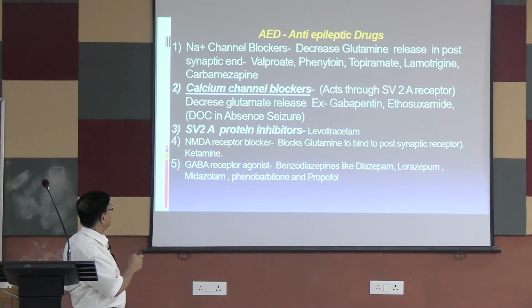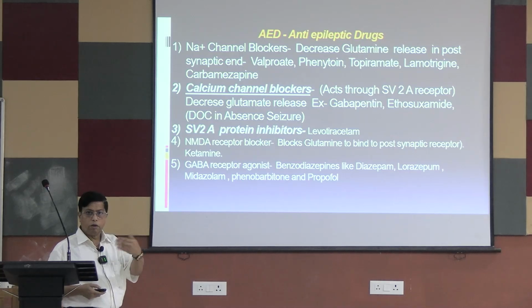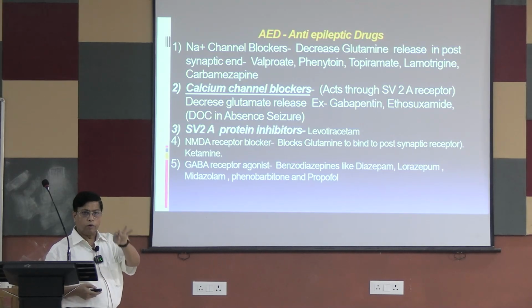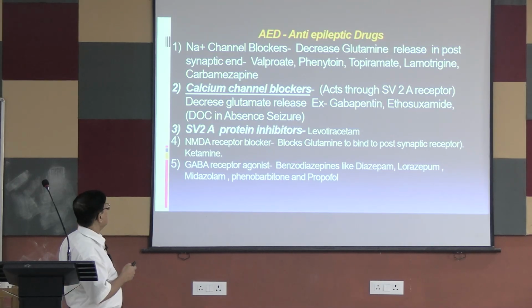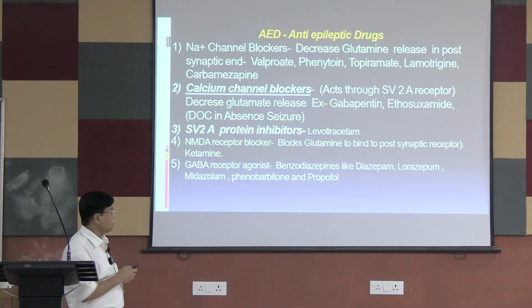So sodium channel blockers ultimately decrease the glutamate release. If the glutamate release is decreased, naturally it will be inhibited, so that epileptic focus will be inhibited. Examples are valproate, sodium valproate, you know, phenytoin, topiramate, lamotrigine, and carbamazepine. These are the drugs which act on the sodium channel.